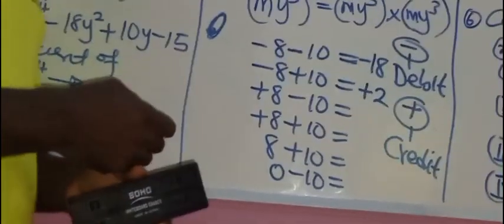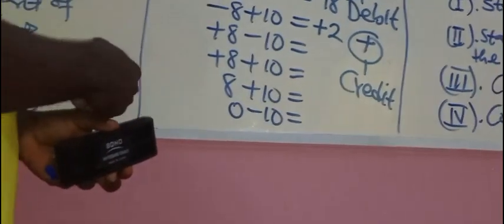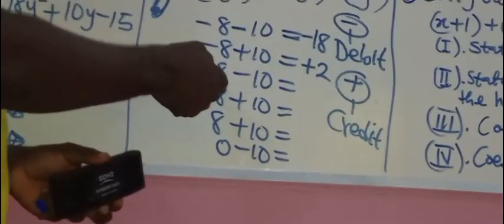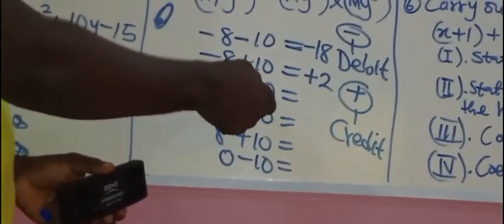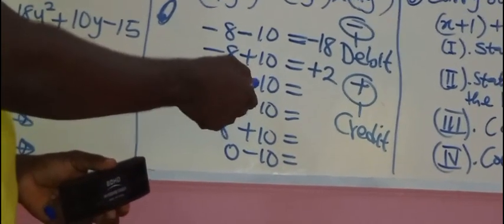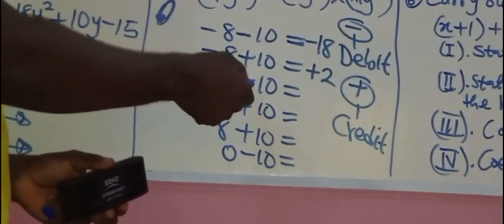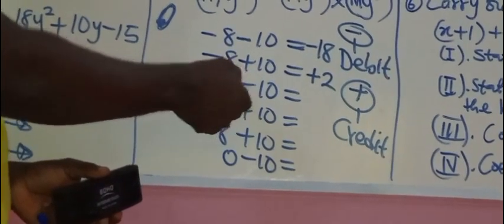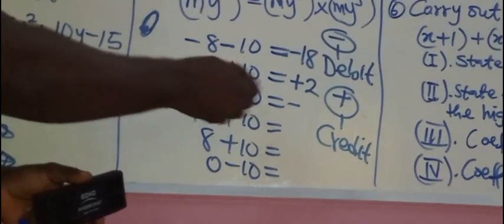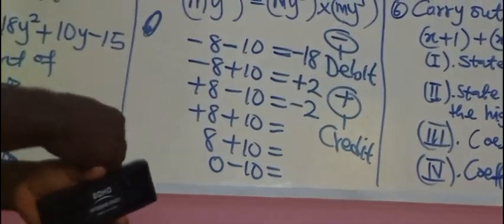Is that clear? Then look at the next one. Plus 8 minus 10. This time around now, plus 8 is the credit. Minus 10 is the debit. Again, between credit and debit, which one is greater? Debit. So you have to respect the sign of the greater. What sign is in front of the debit now? Minus. Then you now take away 8 from 10. That will be what? Minus 2.